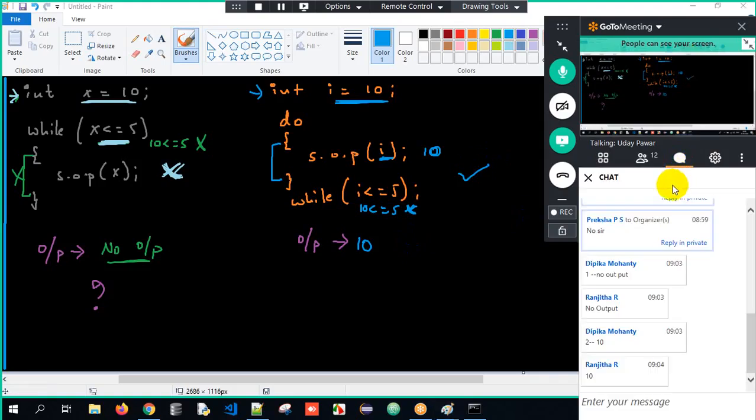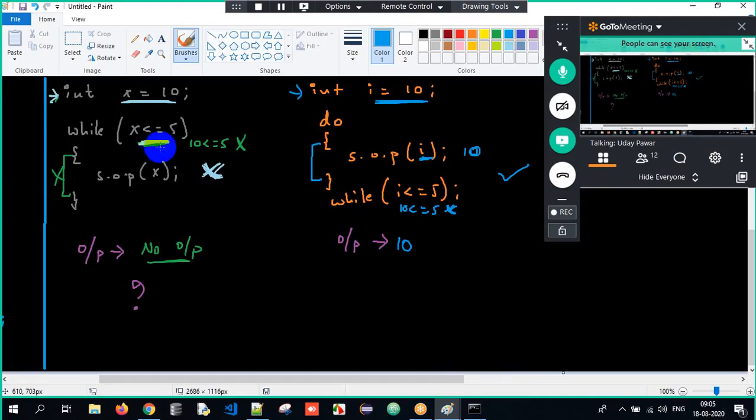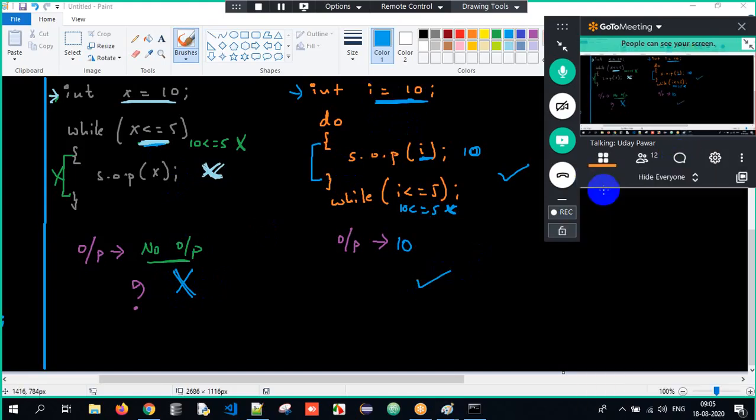Got the clarity here? So this is what we are supposed to understand. While loop will not execute even once. Do while loop will execute at least once. Clear? This is all about the entire process. So what is the second difference which we have?